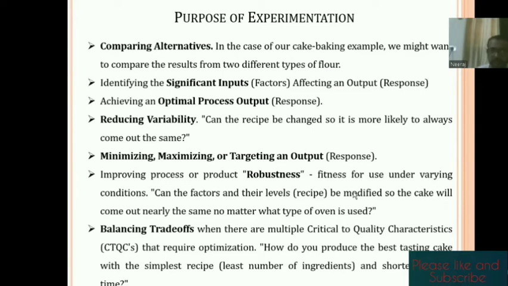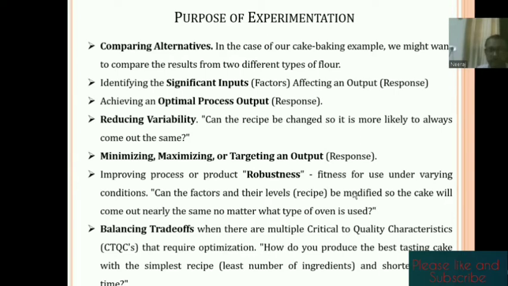For targeting, suppose in an experiment you have to obtain a perfect thickness, say 8.2 or 8.5, but after varying your experiment the results range from 4 to 12. You did not find 8 in any experiment. Then in the analysis, you set that target value, in this case 8, and find out which parameters will be best to get an output of 8.